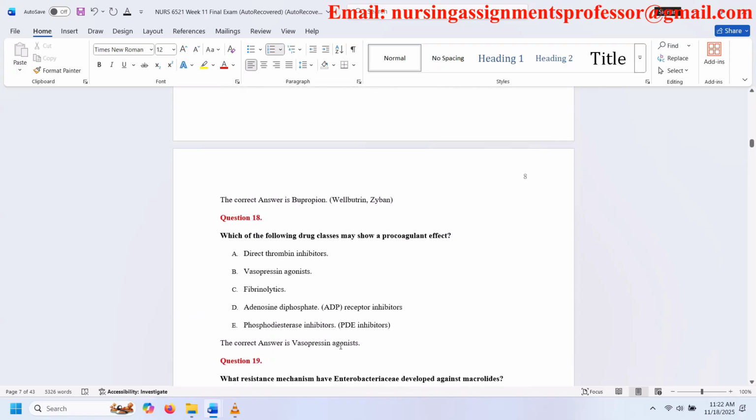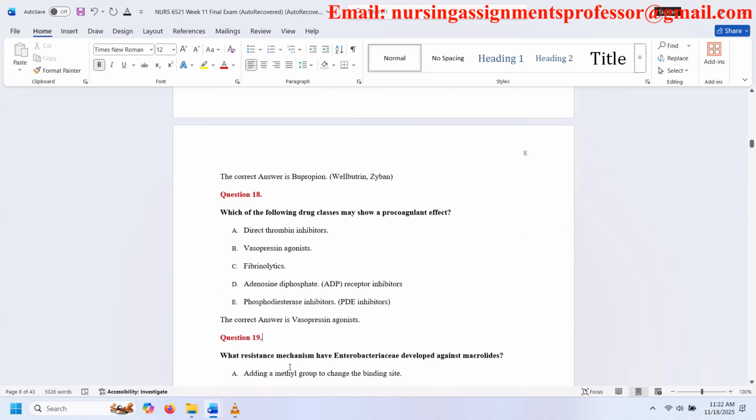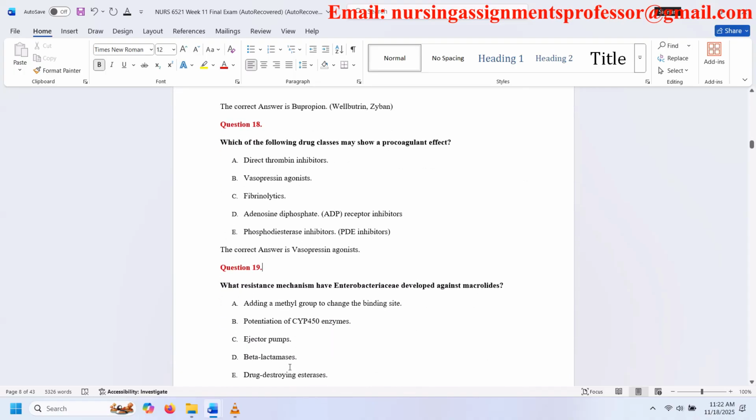Question 18. Which of the following drug classes may show a procoagulant effect? A. Direct thrombin inhibitors. B. Vasopressin agonists. C. Fibrinolytics. D. Adenosine diphosphate receptor inhibitors. E. Phosphodiesterase inhibitors. The correct answer is vasopressin agonists. Question 19.